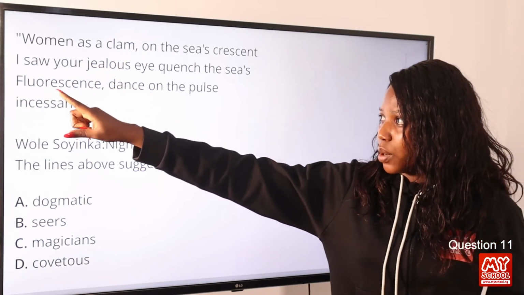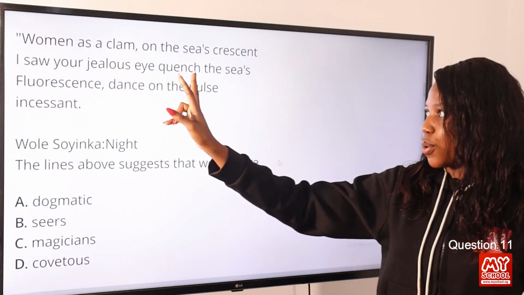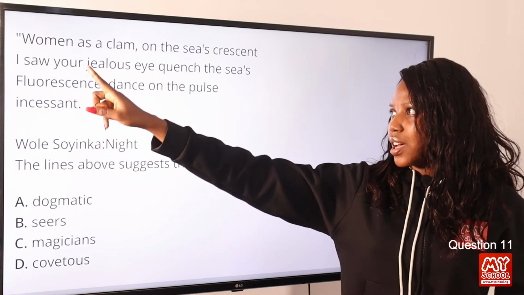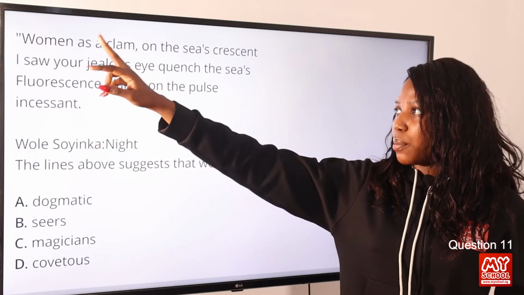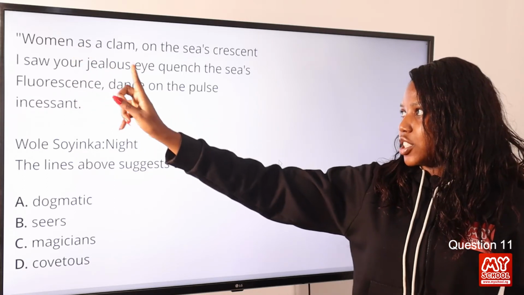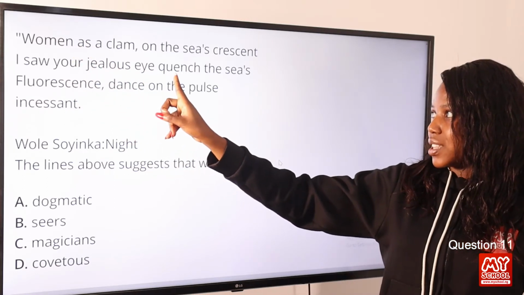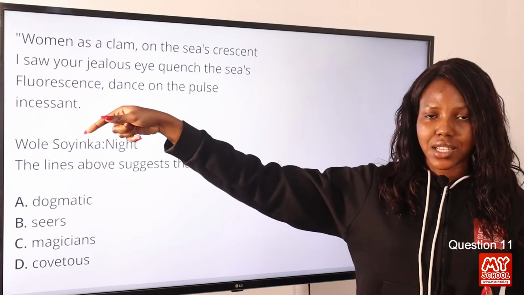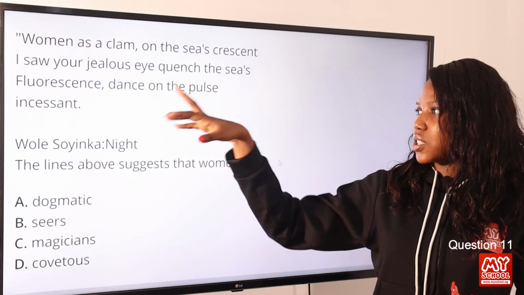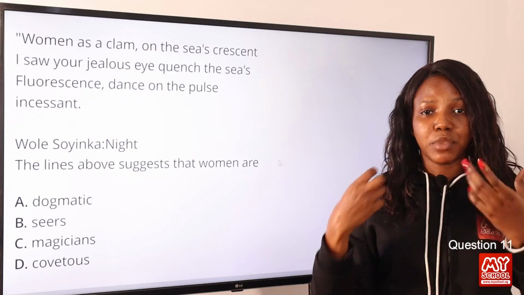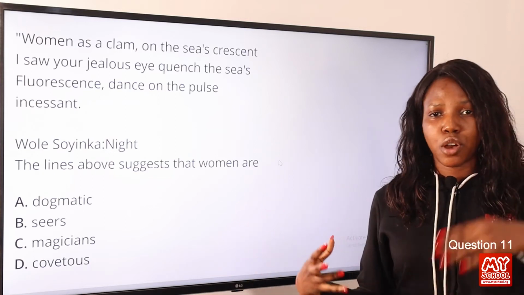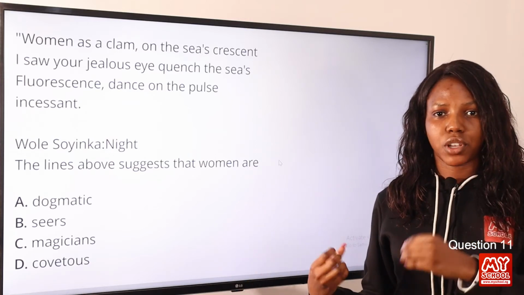Now let's take a look at line 2. I saw your jealous eyes quench the sea's fluorescence. Now, I saw your jealous eyes. We're talking about women in this context. Their jealous eyes quenching, that is killing the sea's fluorescence. Fluorescence here means an emission of light, so it's something positive, but the jealous eyes of a woman quench it or kill it.